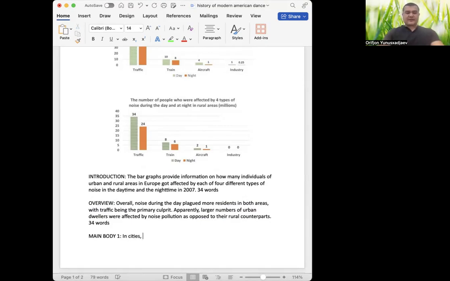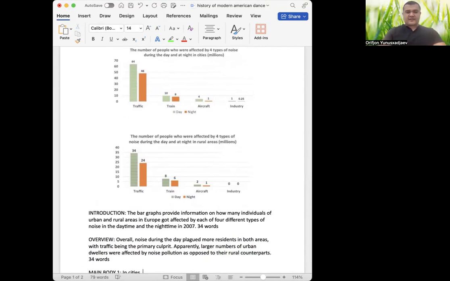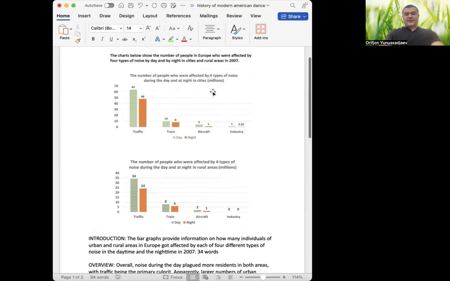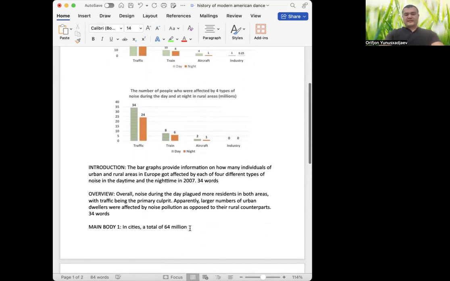So in cities, for example, we got 64, right? 64 versus 48. Maybe I say a total of 64 million, right? Because if you remember, it's in millions. By the way, it should be million here, not millions. We can say millions of people, millions of fans, but million itself is already a plural noun. So when you write next time with a number, make sure you're not going to write S at the end of the word million, otherwise it will be a mistake. In cities, a total of 64 million people, okay.